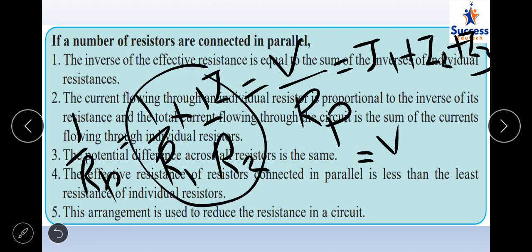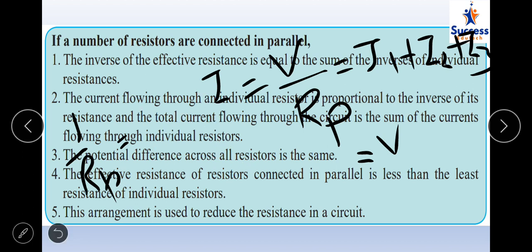the output over here will be the inverse of the value which we require. Okay, so you will come to know that the value of Rp is less than the least resistance of the individual resistors. It means from R1 or R2, whichever is smaller, your Rp will be lesser than the smallest one. When you solve the examples, you will come to know that the value of Rp is smaller than R1 and R2. This arrangement is used to reduce the resistance in the circuit. That means the effective resistance is lowered down.